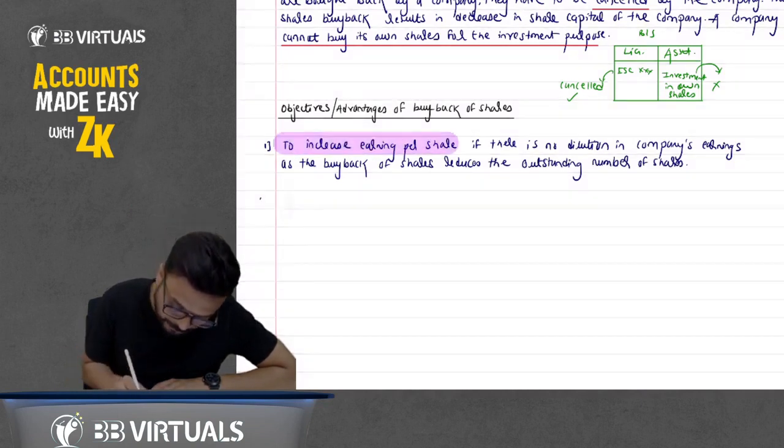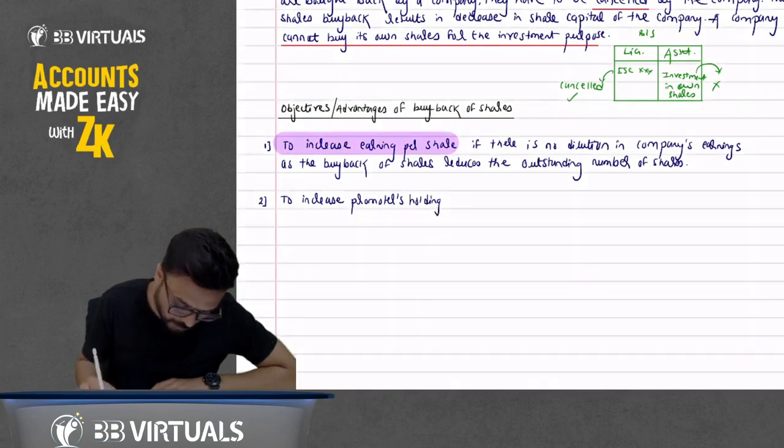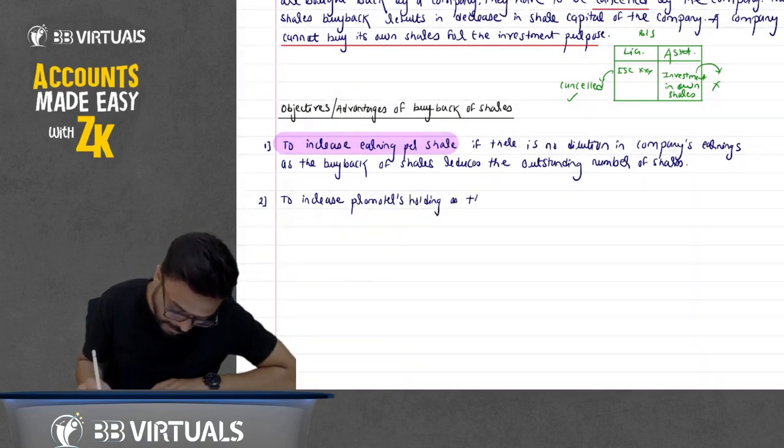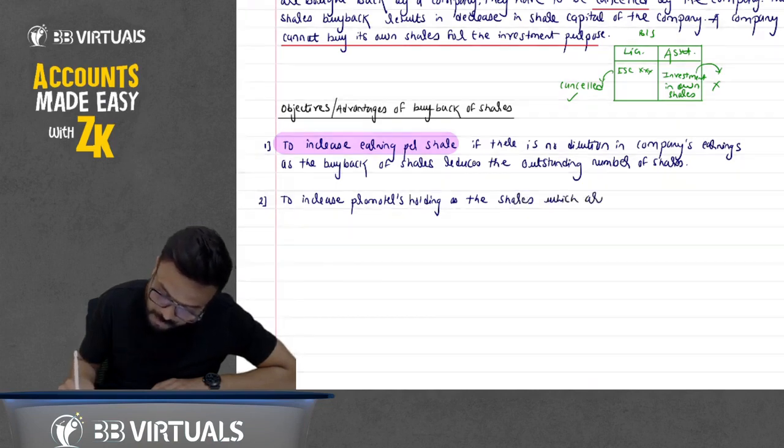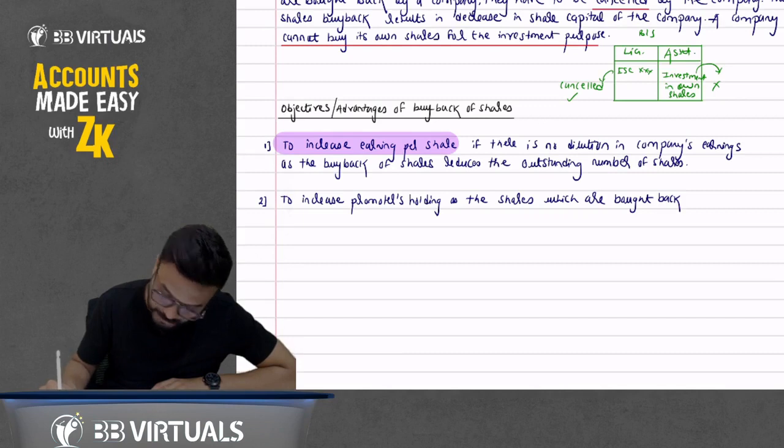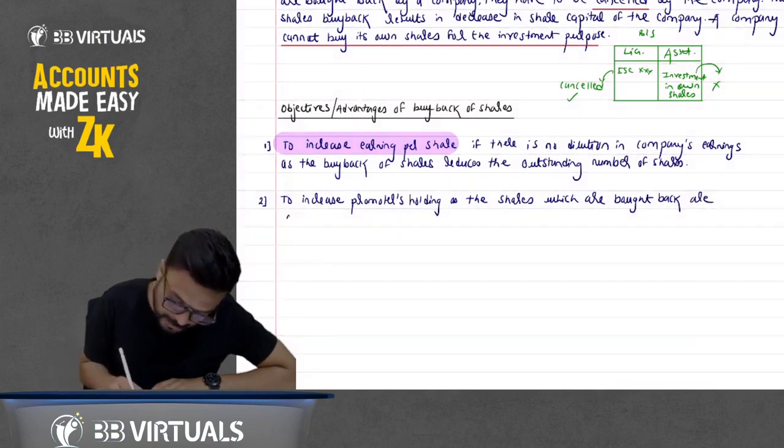Second point now: to increase promoters' holding, as the shares which are bought back are cancelled.